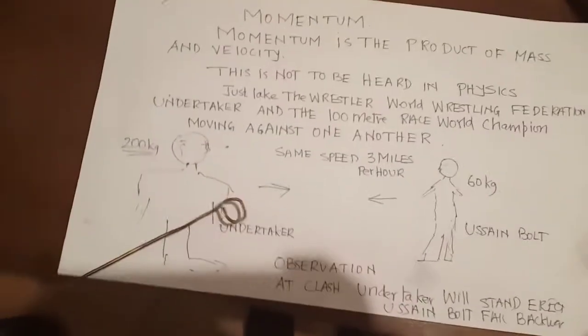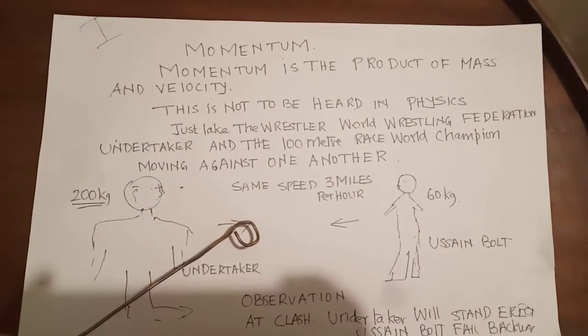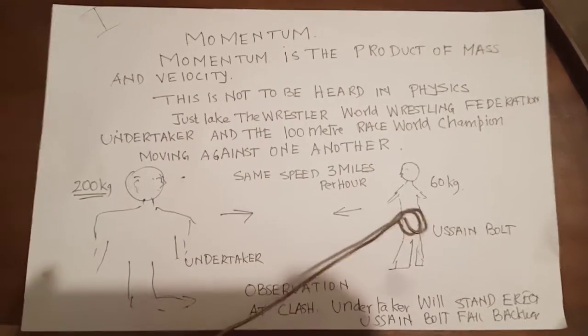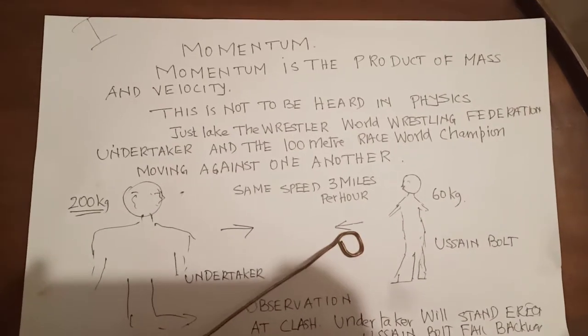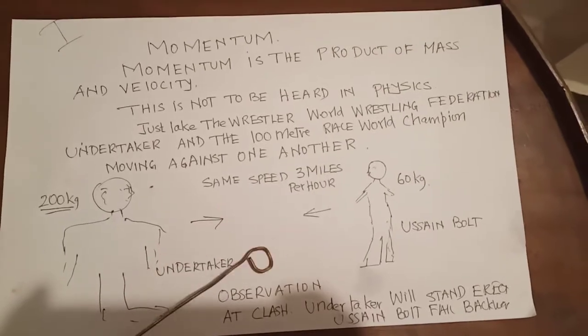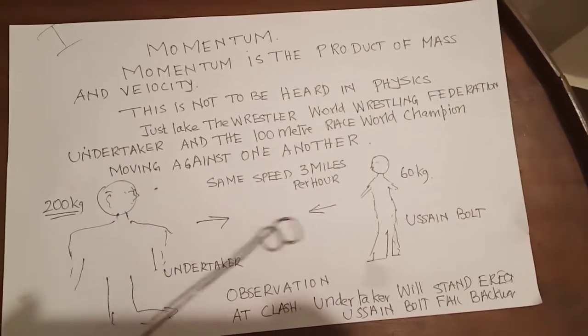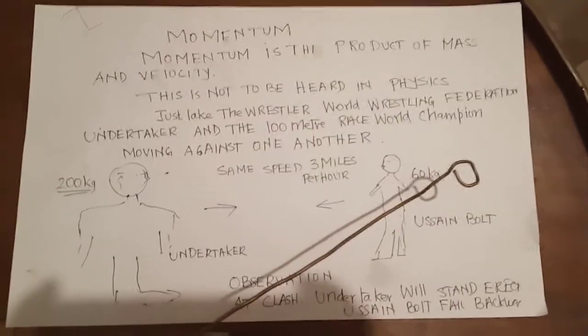They walk with, say, 3 kilometer per hour. Usain Bolt moves also with 3 kilometer. What will happen when they meet in the middle? Undertaker will stand up, Usain Bolt will fall down.